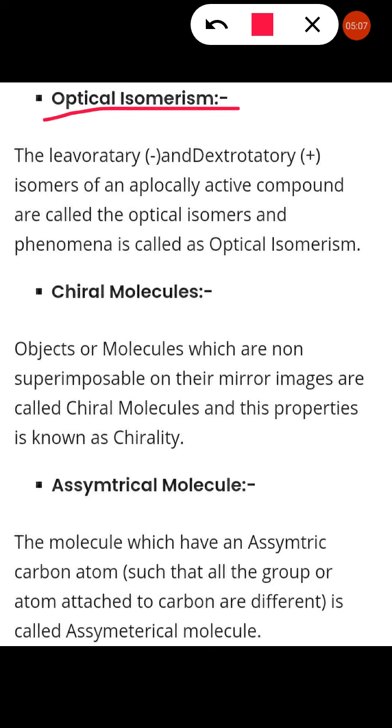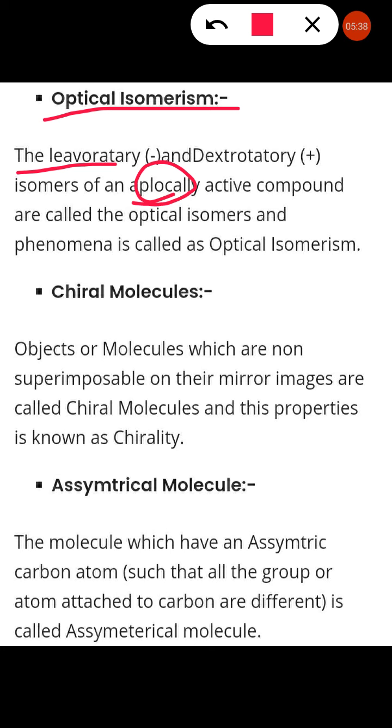Optical isomers: the levorotatory and dextrorotatory isomers of an optically active compound are called optical isomers, and the phenomenon is known as optical isomerism. Similarly, we have studied that dextro and levorotatory are differentiated on the basis of plane polarized light, and that is said to be optical isomerism.